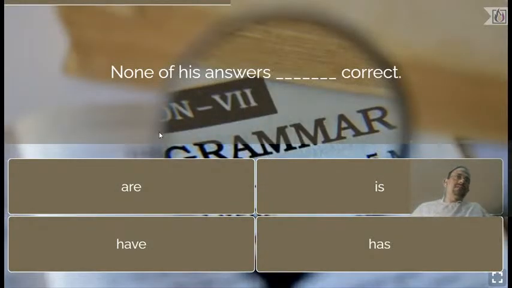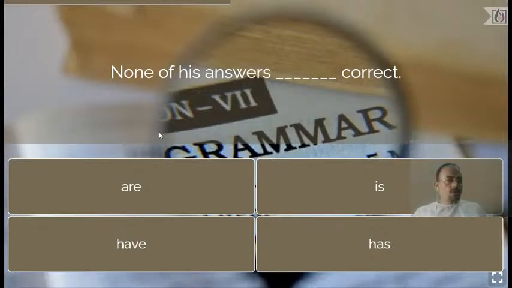Okay, next: none of his answers dash correct. So which is the correct answer? Is it A, are, B, is, C, have, and D, has? Which is the correct answer? None of his answers dash correct. Is it are, or is, or have, or has? Okay, Asmita says are, Prashik also says are.